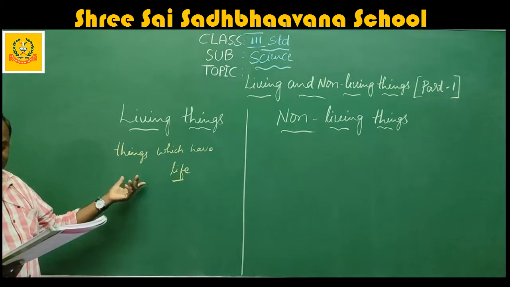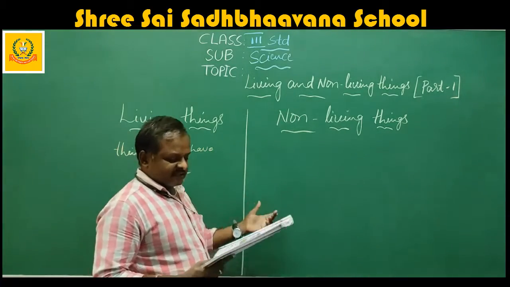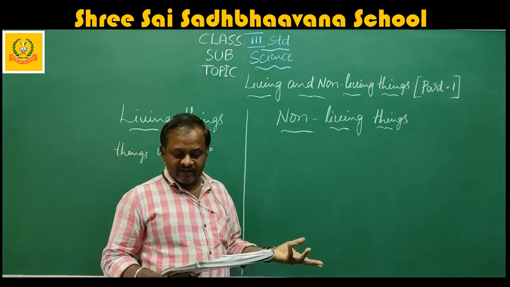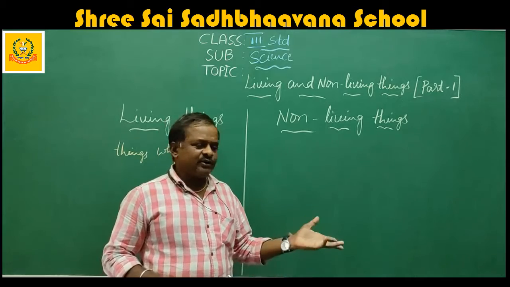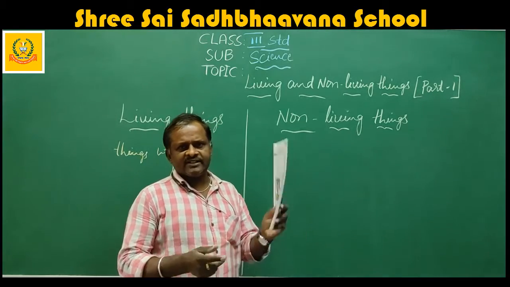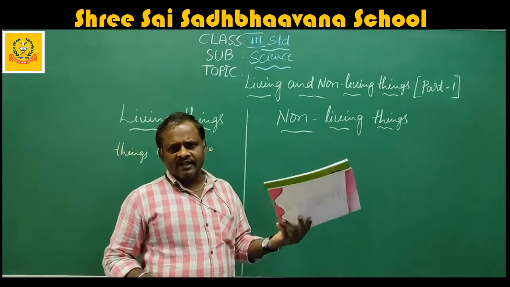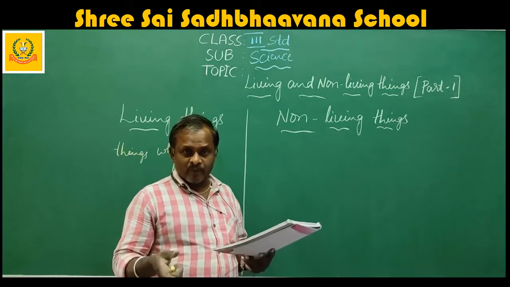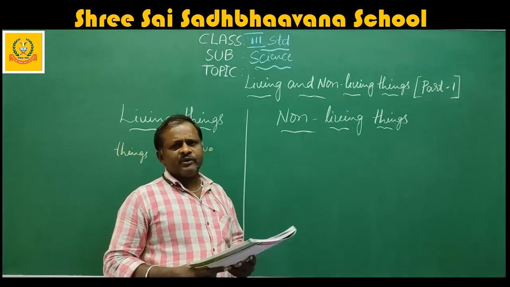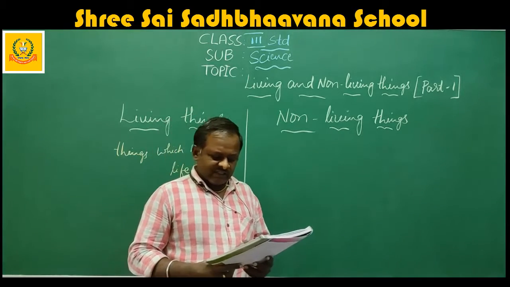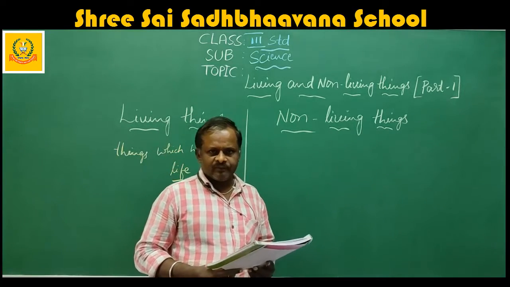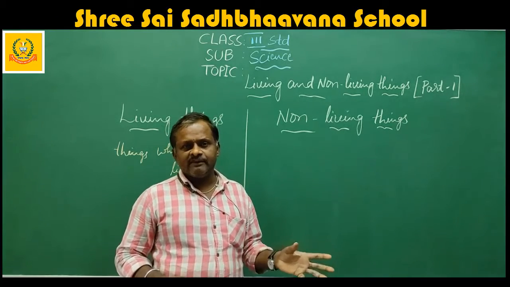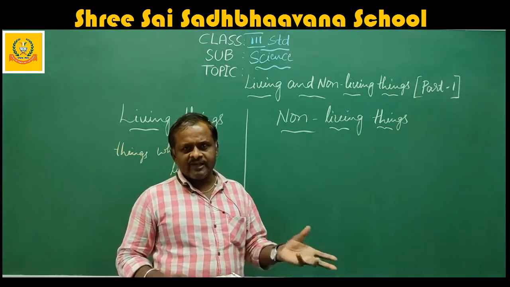Next, you see some things like table, chair, fan are lifeless. They don't have life. For example, this book doesn't have life. This chalk piece, or the mobile you are watching, everything, they don't have life. So they cannot move on their own. That means they cannot move from one place to another place without the help of man, without the help of anybody.